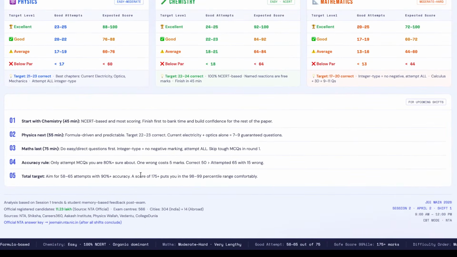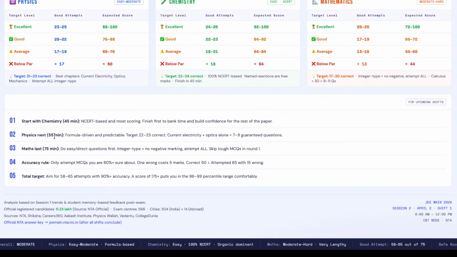So this is one important tip that I would recommend based on shift one: start with chemistry. Always start with chemistry. Spend a maximum of 45 minutes. Some people have said that they were able to finish physics in 40 minutes and chemistry in 30 minutes only. So even if not 30 minutes, ideally spend not more than 45 minutes in chemistry. NCERT-based, most questions are scoring first.